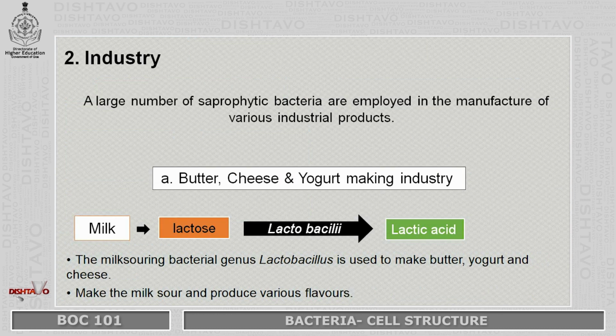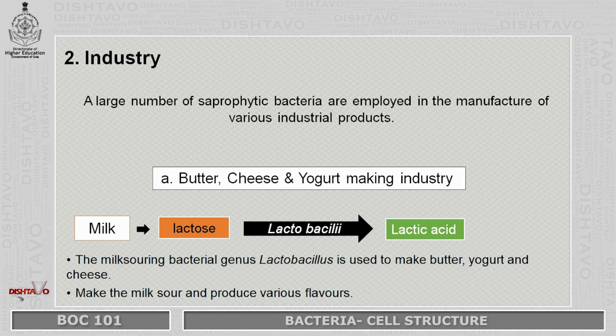Next we will learn about how these bacteria are useful in the industry. A large number of saprophytic bacteria are used in the manufacture of various industrial products. First we have the dairy industry, where butter, cheese and yogurts are prepared from milk by the use of Lactobacillus bacteria.